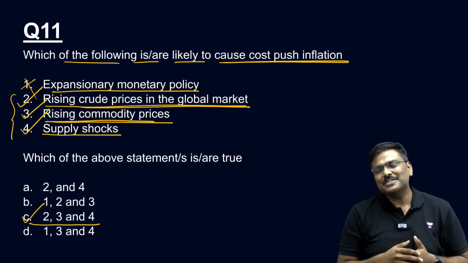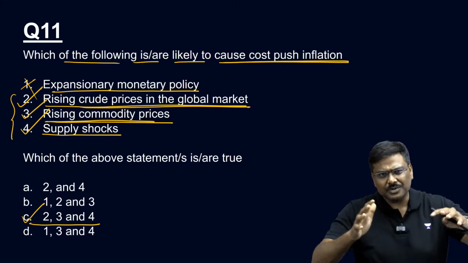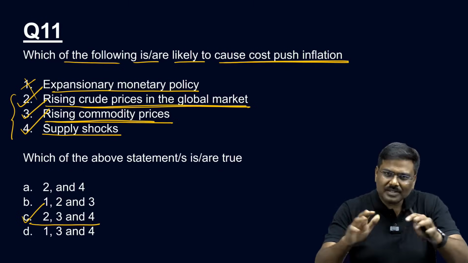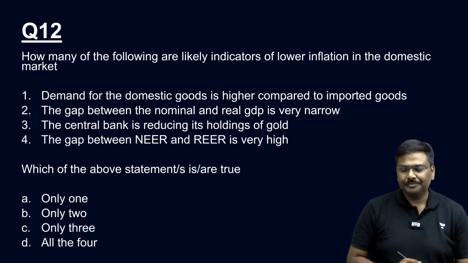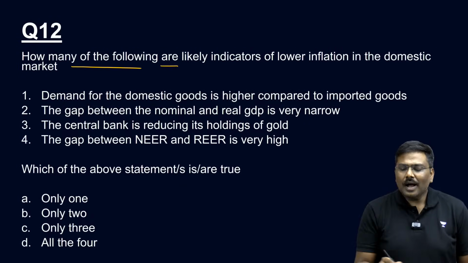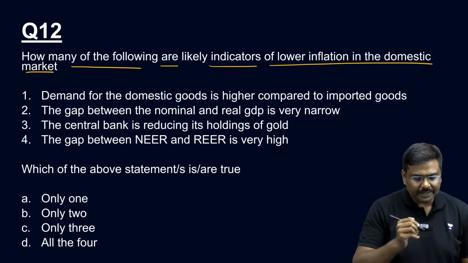So again, I hope you understand. In recent times, ECA has been used multiple times. You don't have to remember all the examples. UPSC will not ask you all the examples. Okay, let me go forward. Question number 12. How many of the following are likely indicators of lower inflation in the domestic market? Let's start.